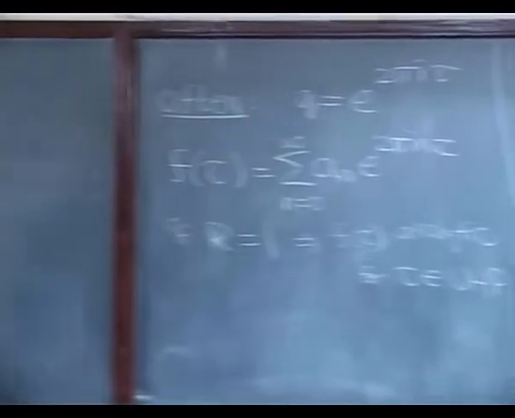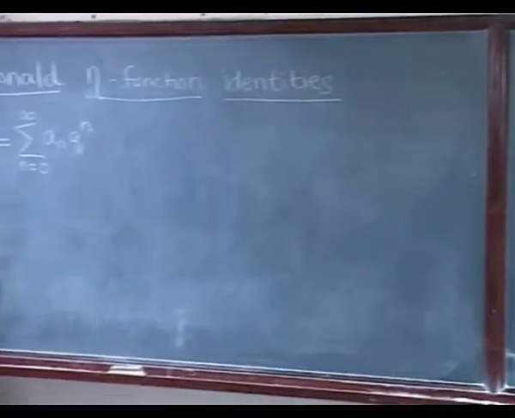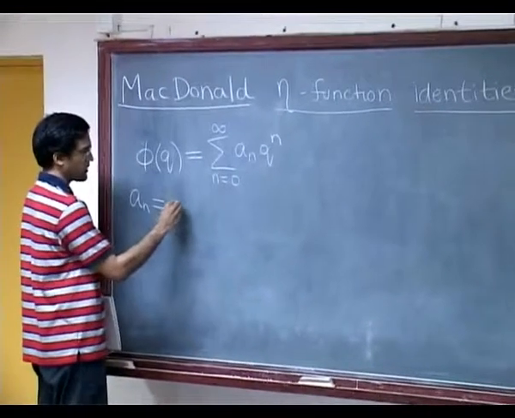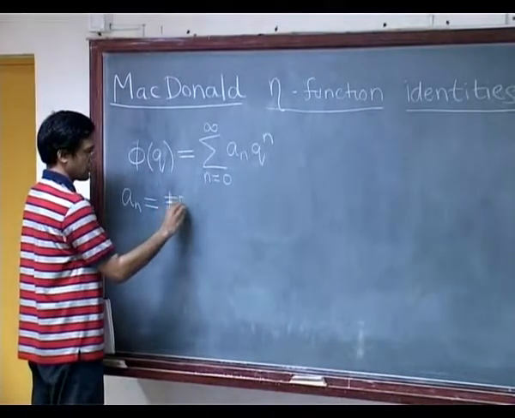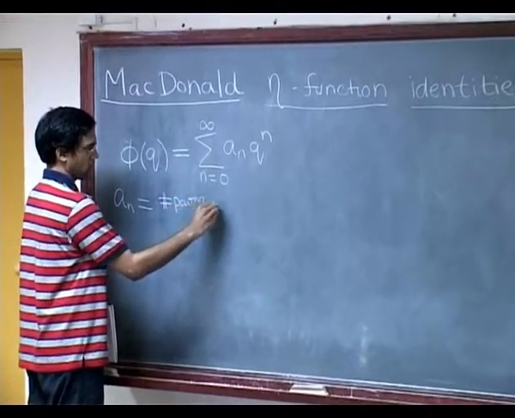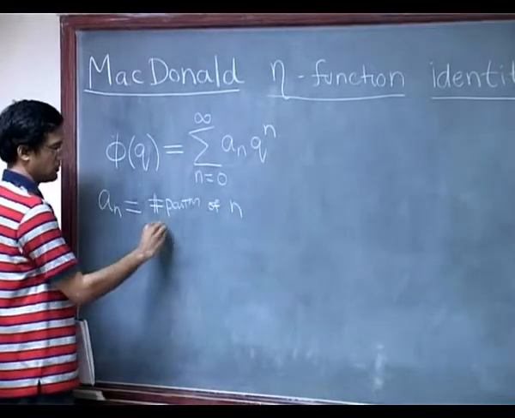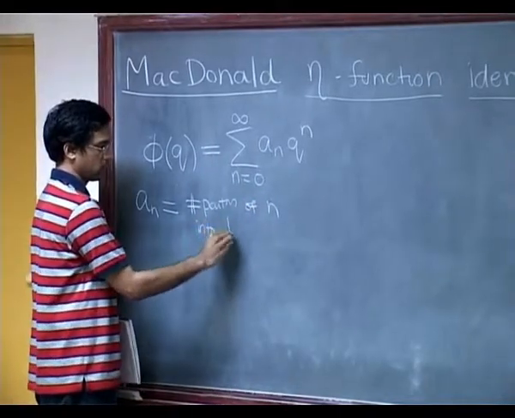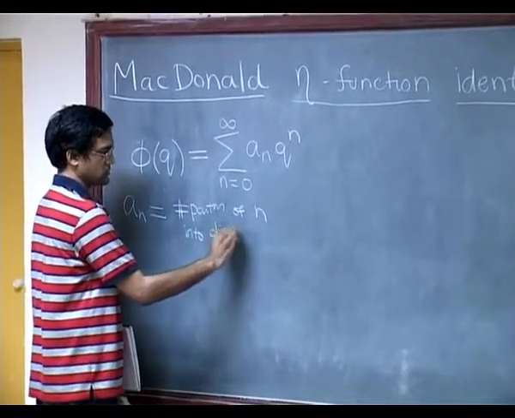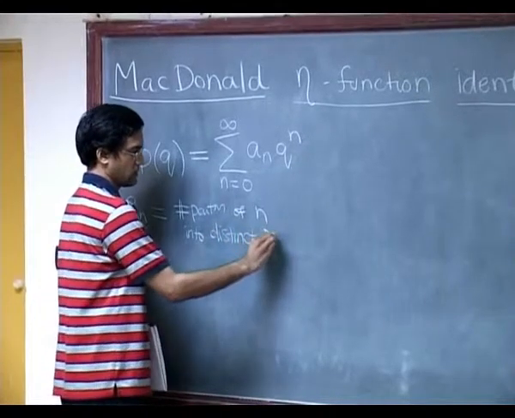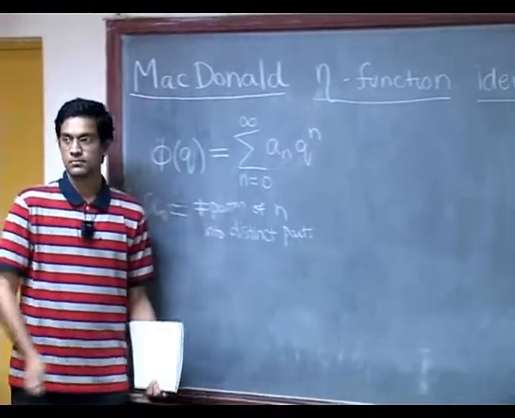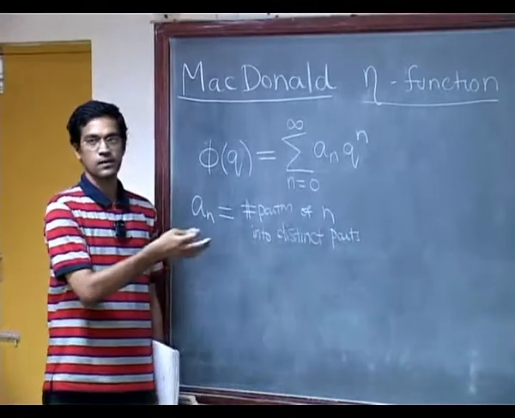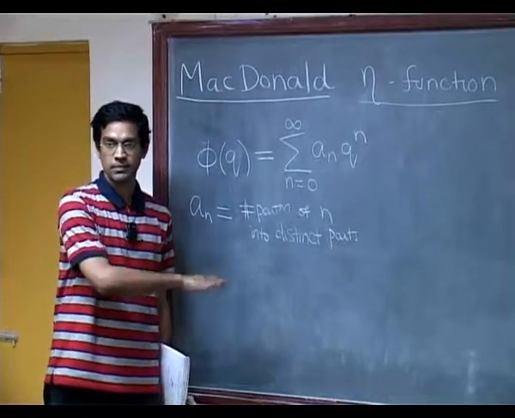So in fact, a_n in this case is the following. It's the number of partitions of n into distinct parts, that's still the same, but you have to look at the ones with an even number of parts separately.